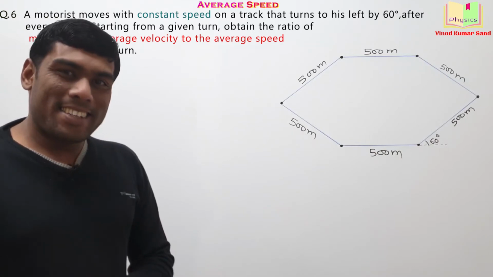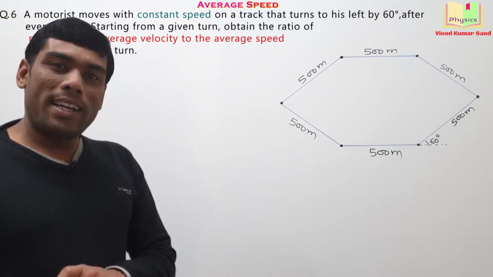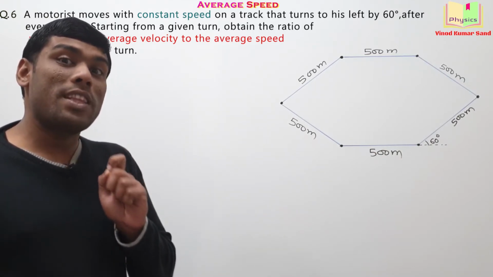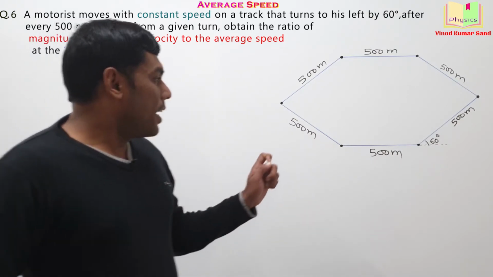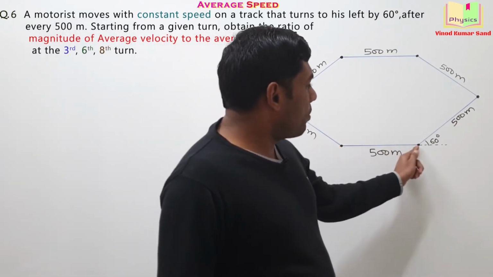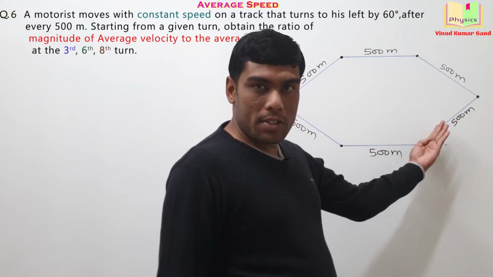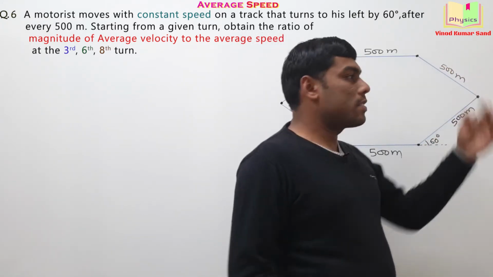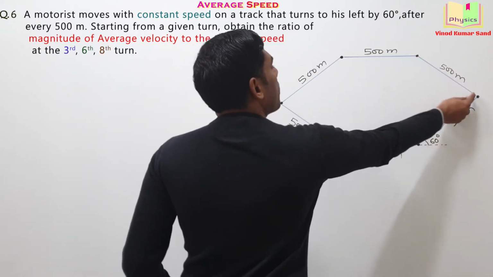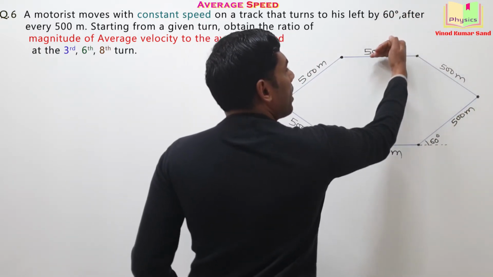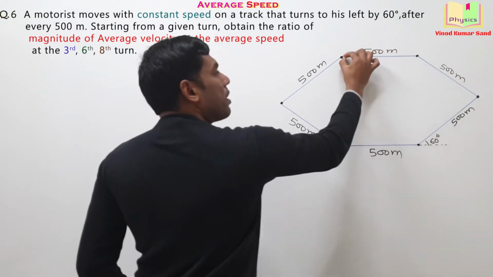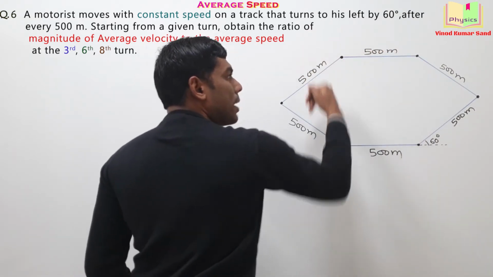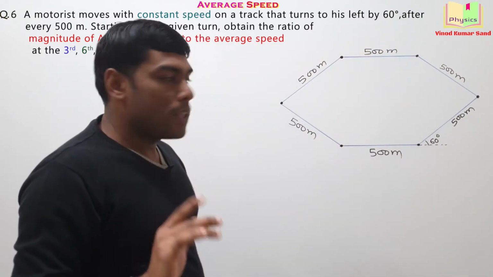Here is the next interesting question. A particle is moving with a constant speed, and after every 500 meter it turns by 60 degree. Then it again goes 500 meter, then turns by 60 degree. Then it will cover 500 meter, then turn by 60 degree, covering 500 meter again, and then turning by 60 degree. Okay.